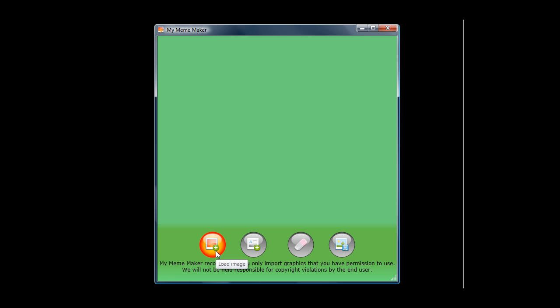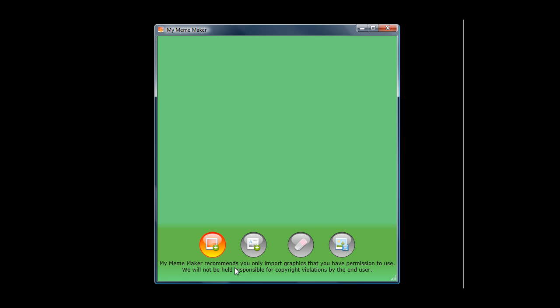You'll see here there are 4 buttons. The first one is to load an image. The second one's to write text on an image. The third one is to erase that text if you don't want it for whatever reason. And the fourth button is to save your image so that you can upload it to these social networking sites.